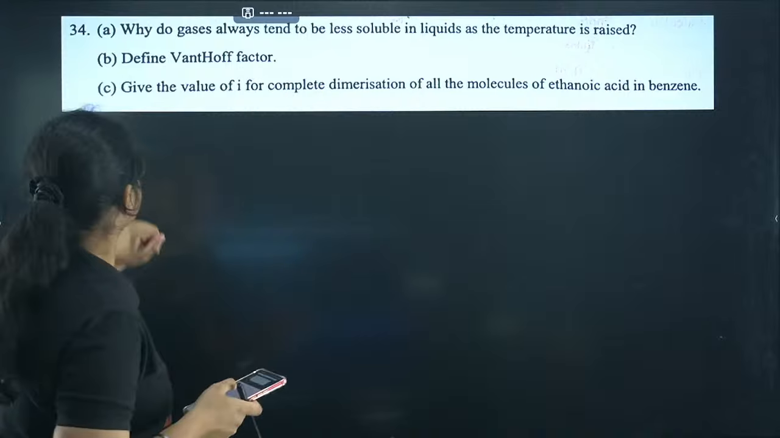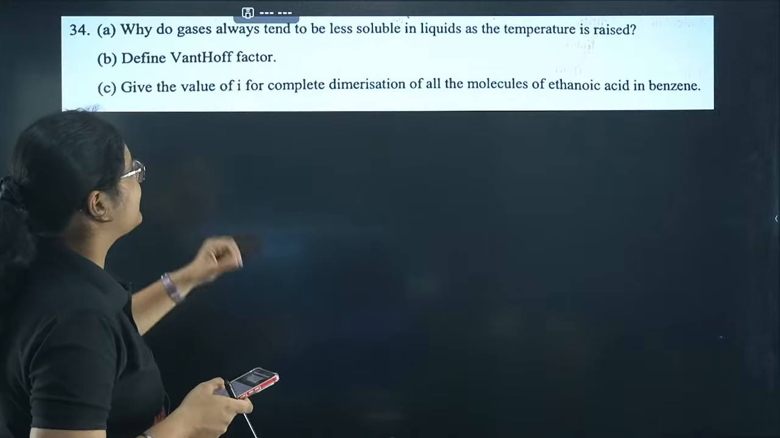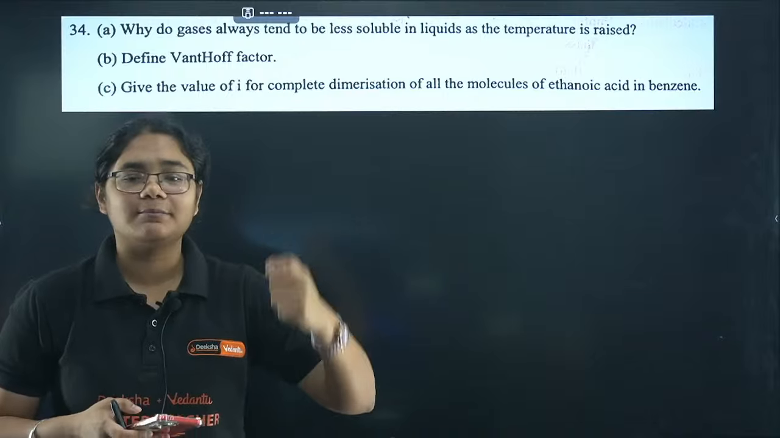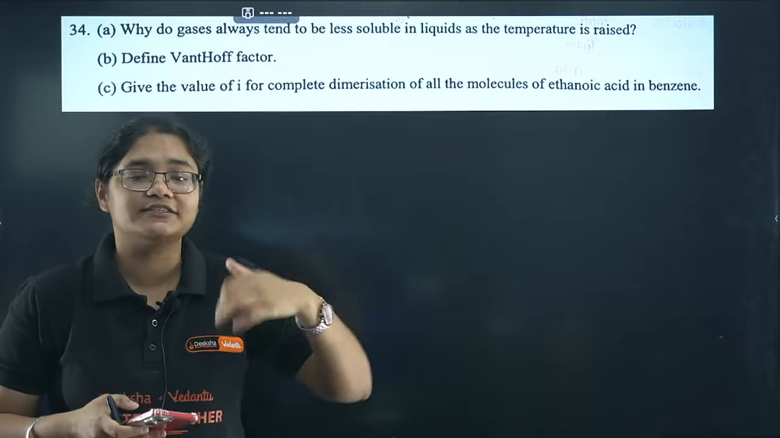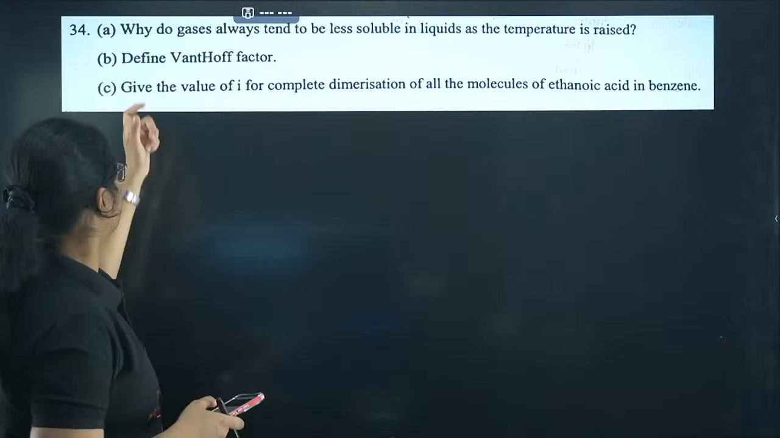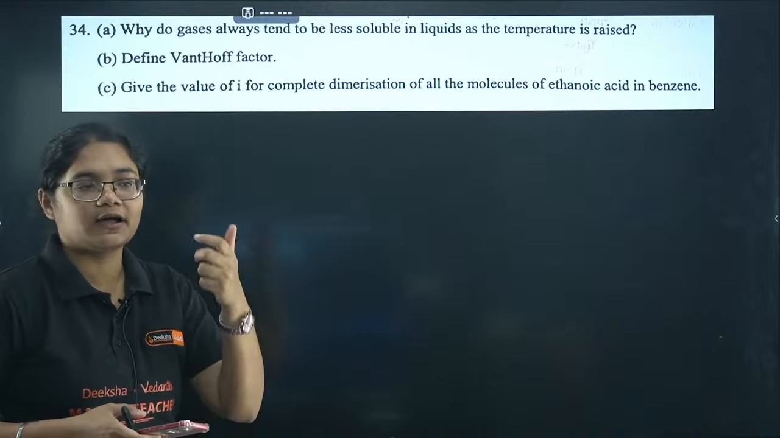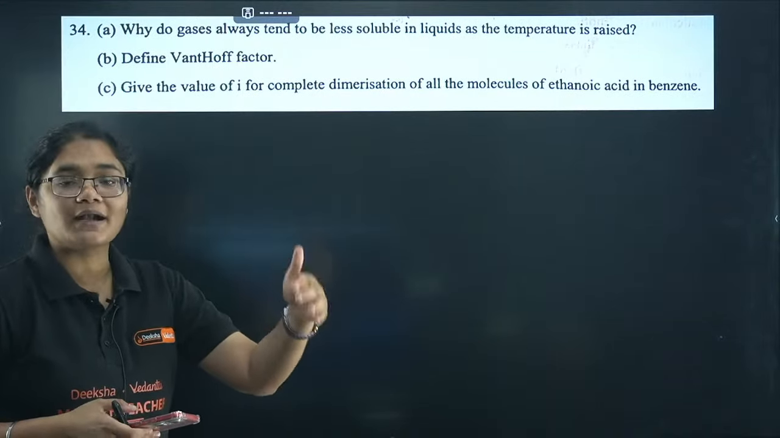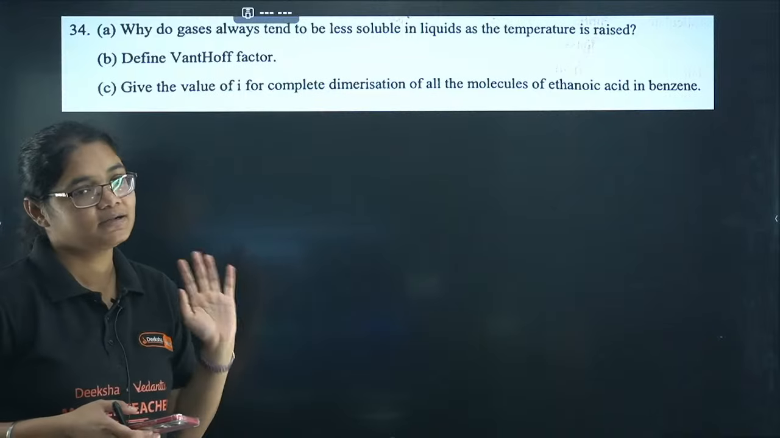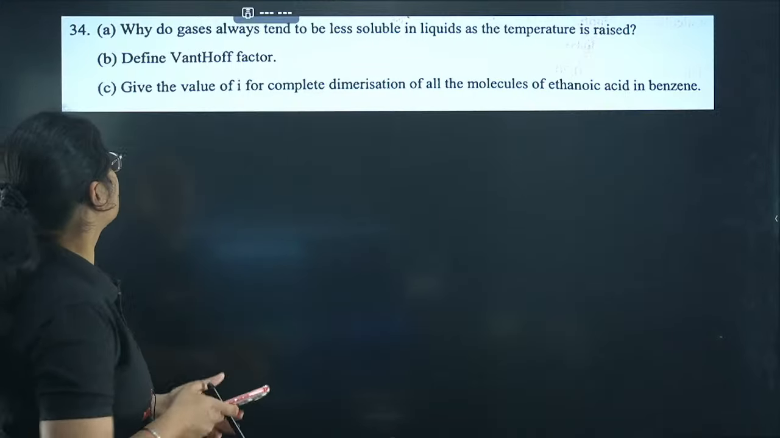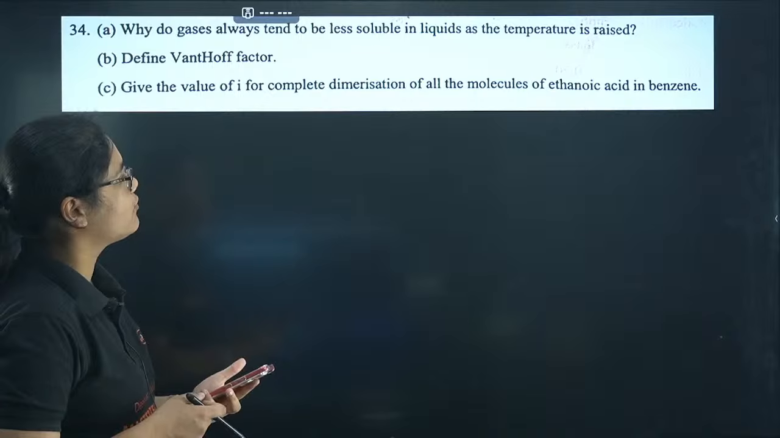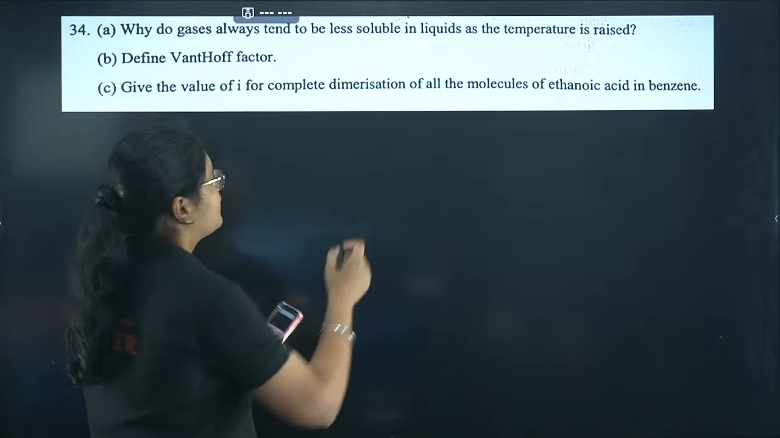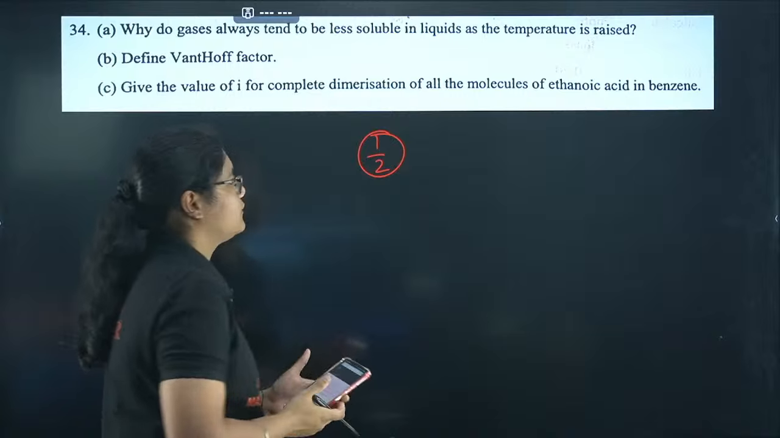Next I have, why do gases always tend to be less soluble in liquids as the temperature is raised? So this you can easily explain. As the temperature increases, the molecules get higher energy and they escape out. Next, define Van 't Hoff factor. It is a correction factor used. It is the ratio of number of particles after dissociation to number of particles before dissociation. What is the value of i for complete dimerization of all the molecules of ethanoic acid in benzene? So for complete dimerization, the value will be 1/2, right?